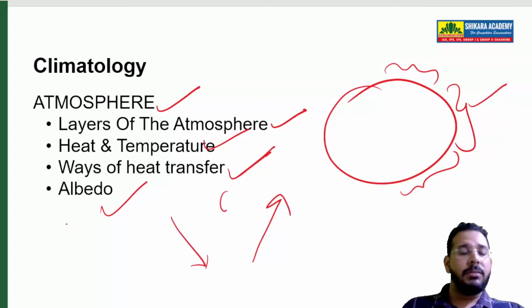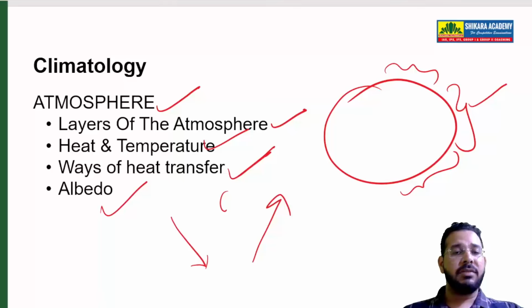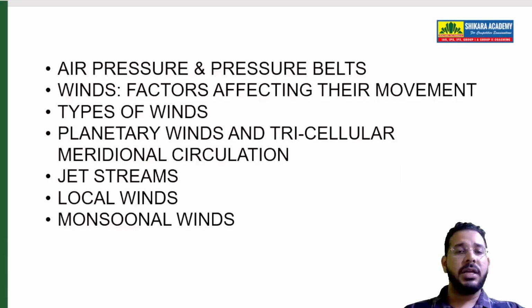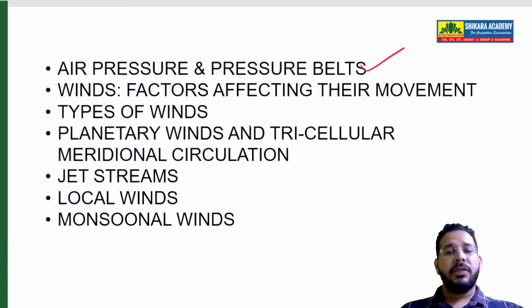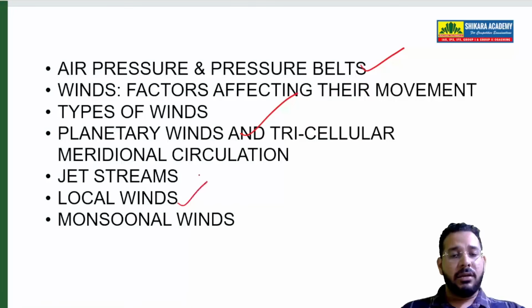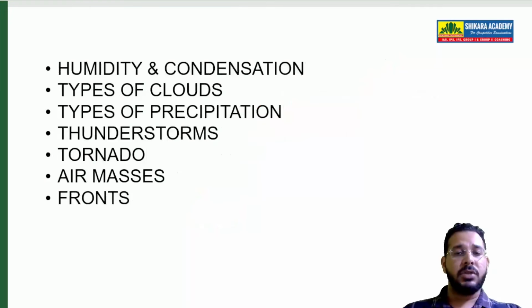So this is called albedo, the reflective ability of the earth's surface. These things you study in climatology. You also study pressure and pressure belts, different winds, local winds, planetary winds. We studied jet streams, monsoonal winds. So these are the things you study in climatology.